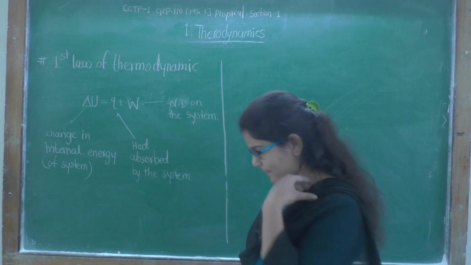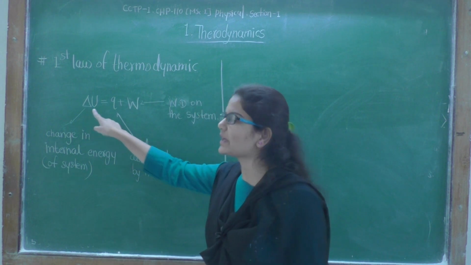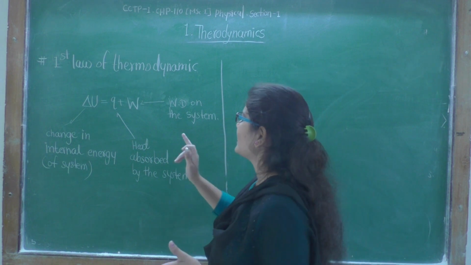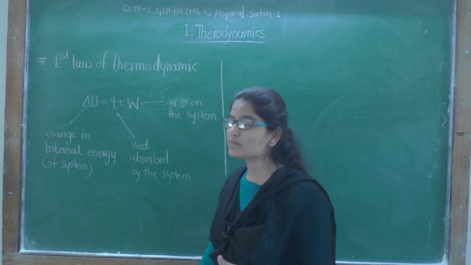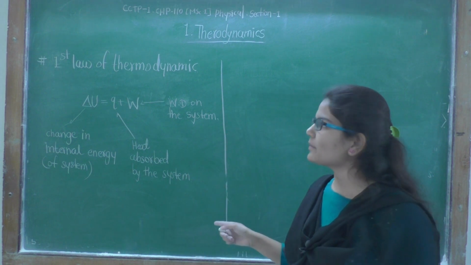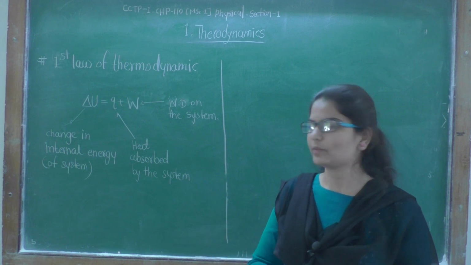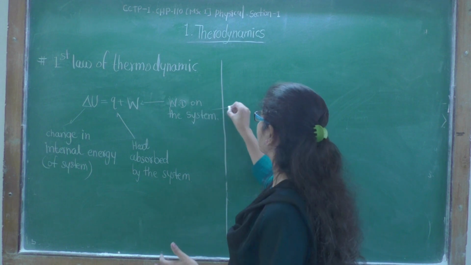Now let's see the mathematical form of the first law of thermodynamics. Delta U equals Q plus W. It is a mathematical statement, where delta U is the change in internal energy of the system, Q is the heat absorbed by the system, and W is work done on the system. Work done on the system is positive.